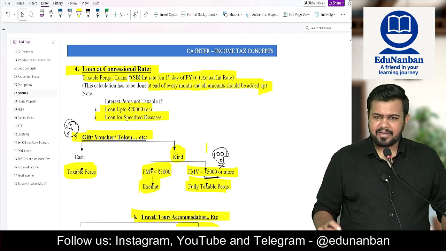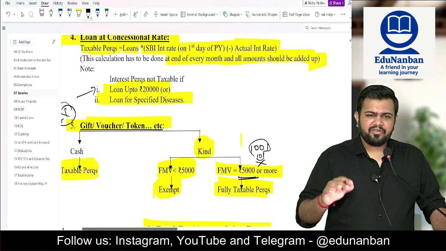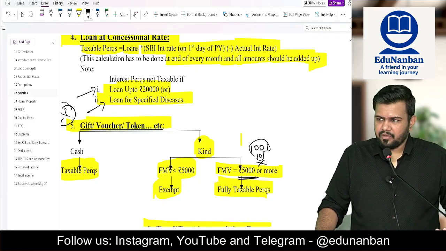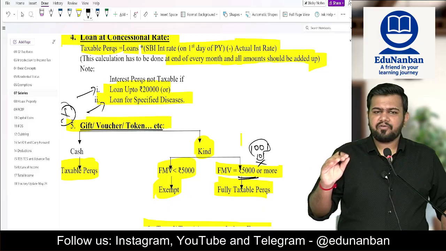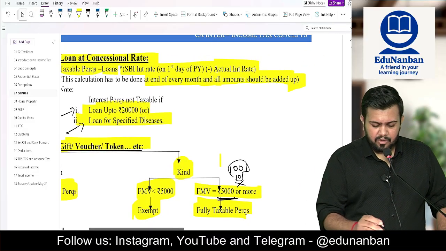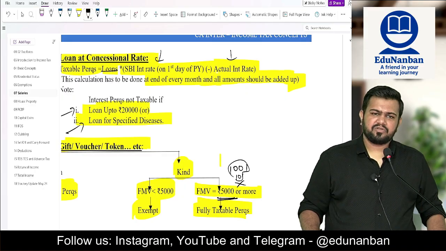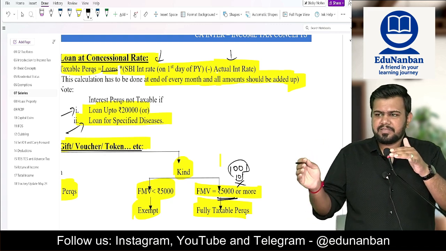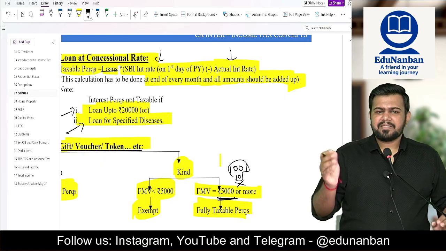Sir, a loan is given at a concessional rate to the employee. If a loan is given at a concessional rate, number one, see whether the loan is only up to 20,000. If yes, ignore it. See if the loan is given for specified diseases. If yes, ignore it. If the loan is not up to 20,000 rupees or not for a specified disease, then the perquisite of interest will be how much? Loan value multiplied by the SBI interest rate on the first day of the previous year minus the actual interest rate. In this, for the loan value, take every month's closing balance multiplied by the SBI interest rate minus the actual interest rate.